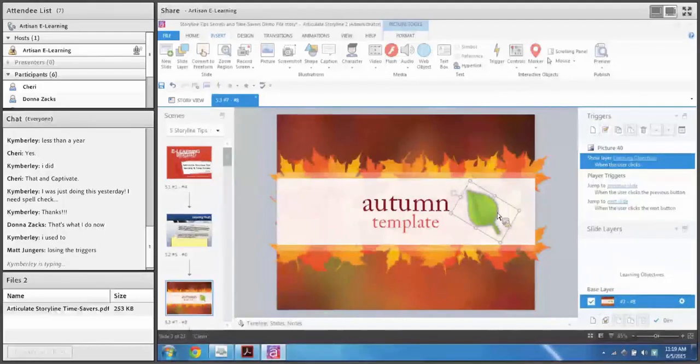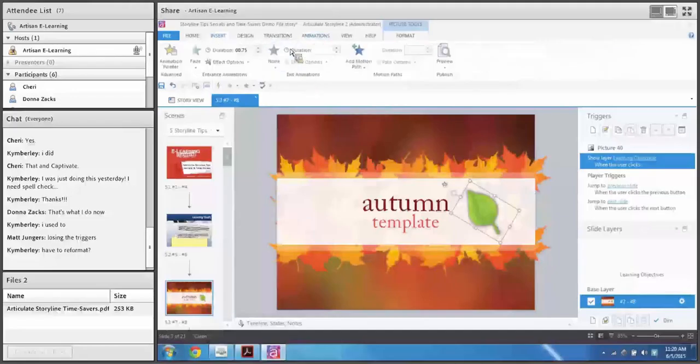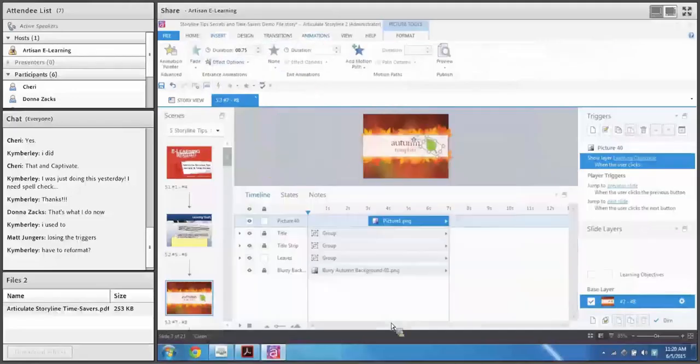Yeah, Matt says you'll lose the triggers. You'll lose anything associated with that image. You have to reformat that image. Yeah, exactly. Anything associated with that image, any states, any animations, any timing, any triggers, anything associated with that object or image would be lost.